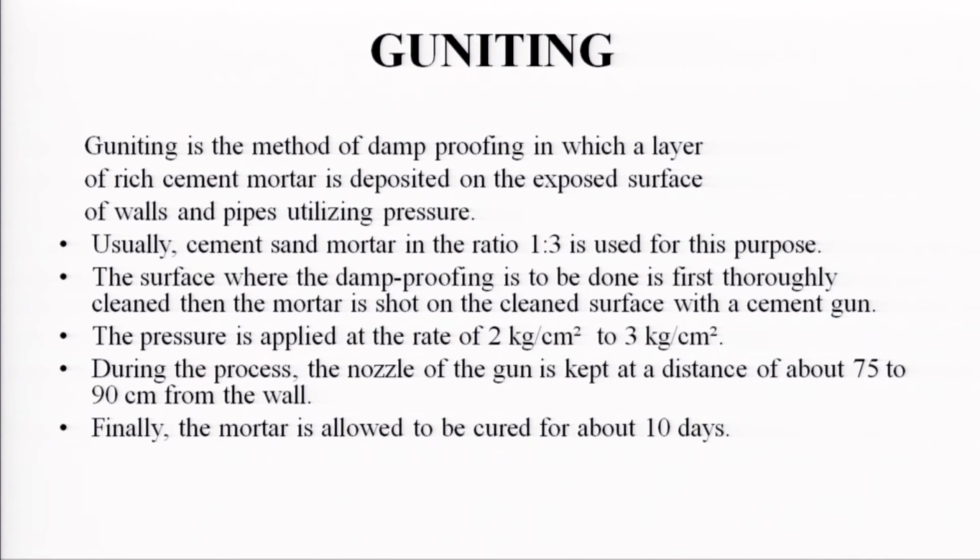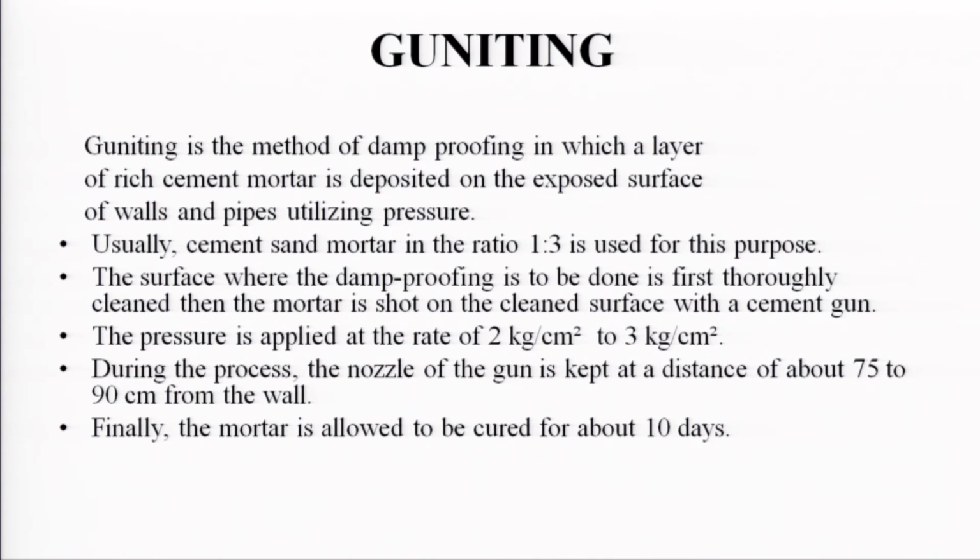Gunniting is the method of damp proofing in which a layer of rich cement mortar is deposited on the exposed surface of walls and pipes utilizing pressure. Usually cement sand mortar of 1:3 is used for this purpose.